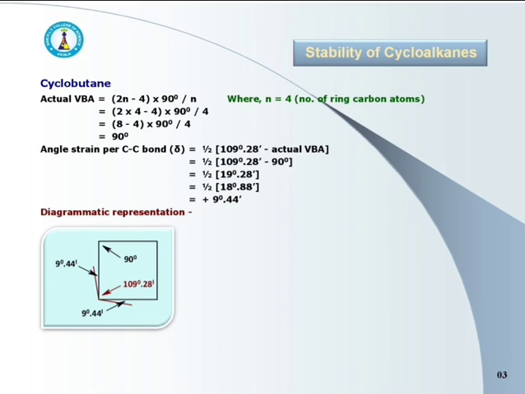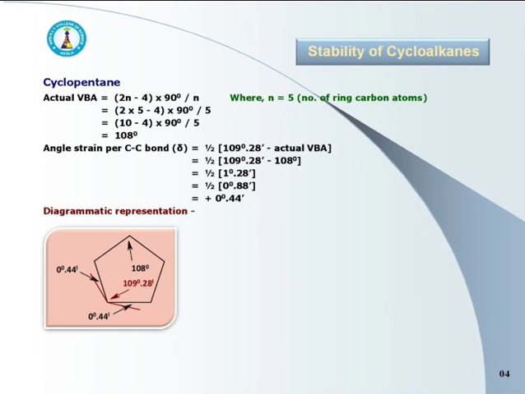It means there is inward angle strain, which indicates that carbon-carbon bonds are compressed towards each other to satisfy the geometry of ring.